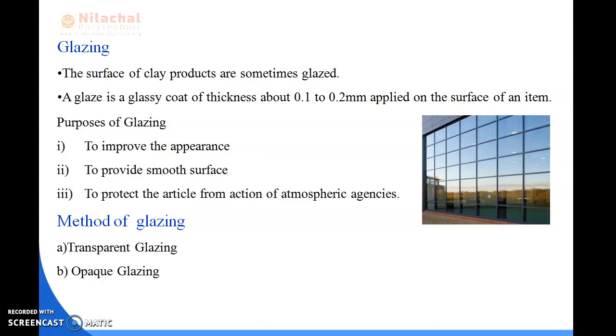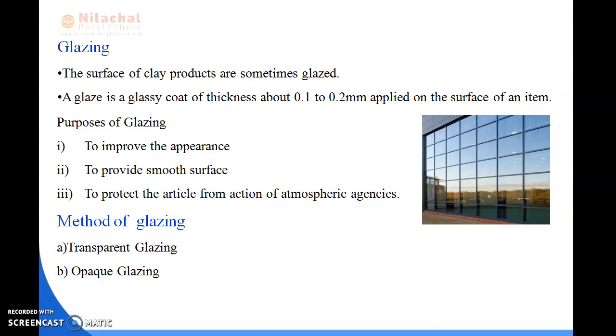Glazing means the surface of clay products is sometimes glazed, and a glaze is a glassy coat of thickness about 0.1 to 0.2 mm applied on the surface of an item. The purposes of glazing are to improve the appearance, to provide a smooth surface, and to protect the article from the action of atmospheric agencies.